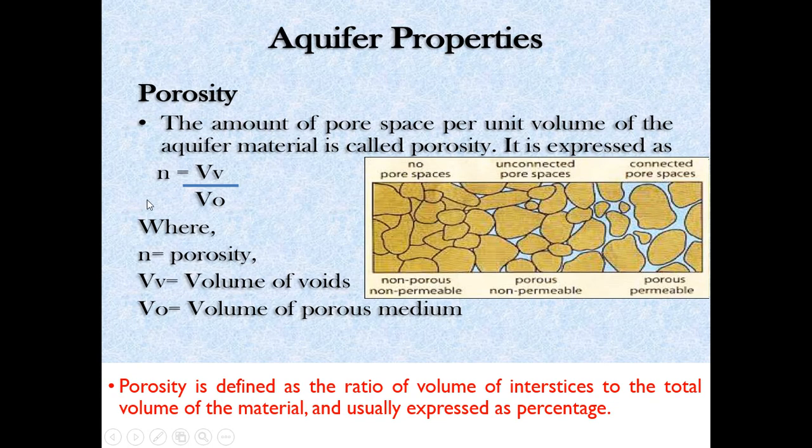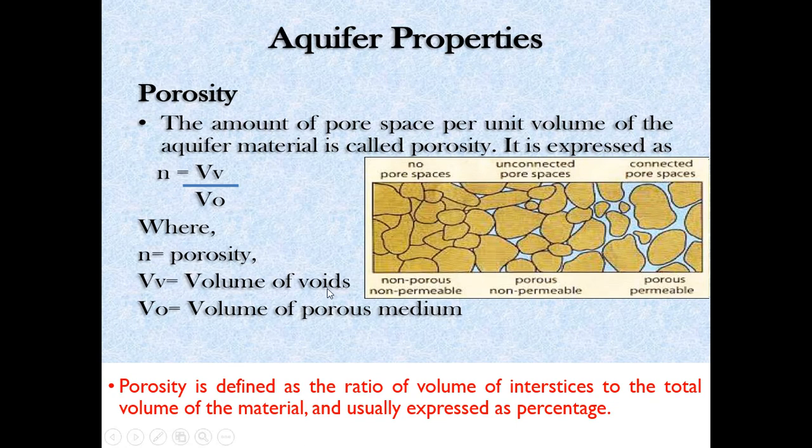Eta equals Vv upon V0, where eta is the porosity, Vv is the volume of the voids and V0 is the total volume of the porous medium.